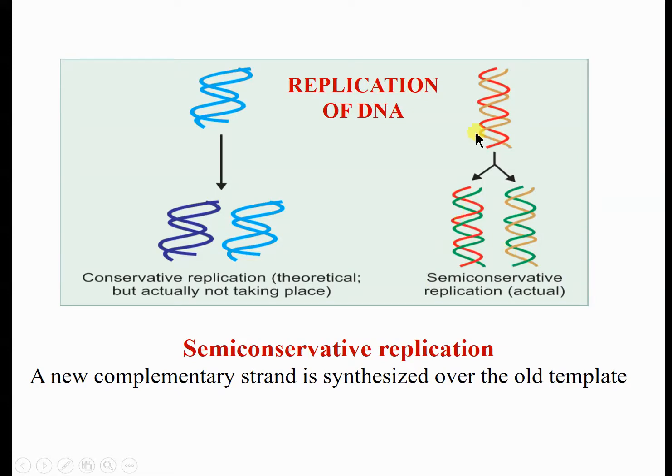You can see that both daughter cells retain one strand from the mother cell: one strand here the red, here the orange, and the other complementary strand is green in both. They are newly synthesized. So 50% of the DNA strand is conserved from the mother, and 50% is newly synthesized. This type of replication is known as semi-conservative replication. That is what actually happens: a new complementary strand is synthesized over the old template.